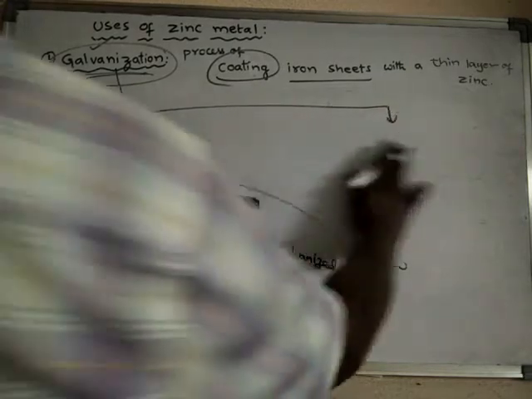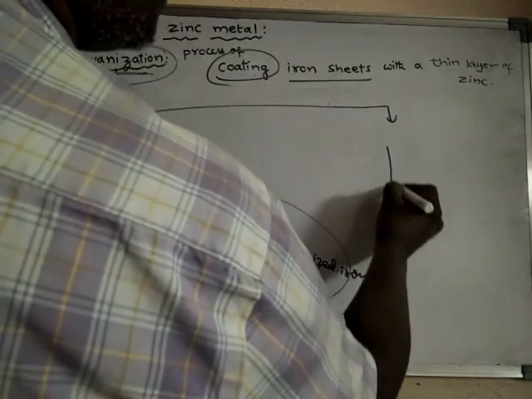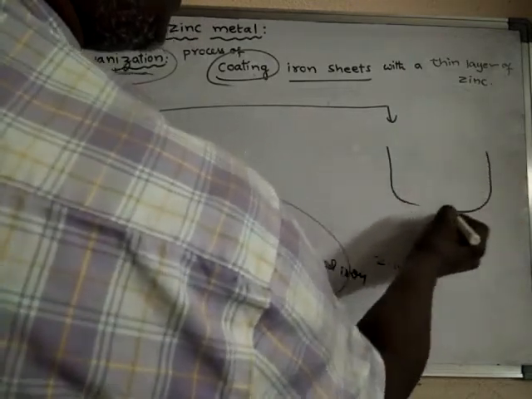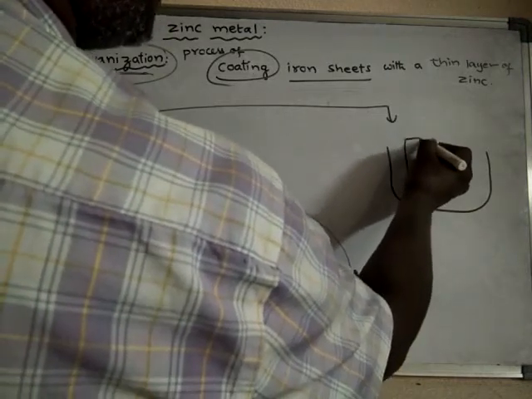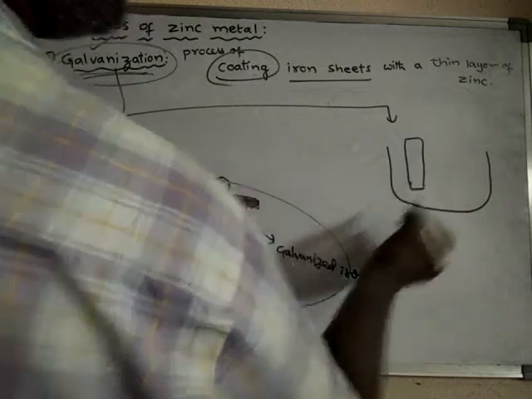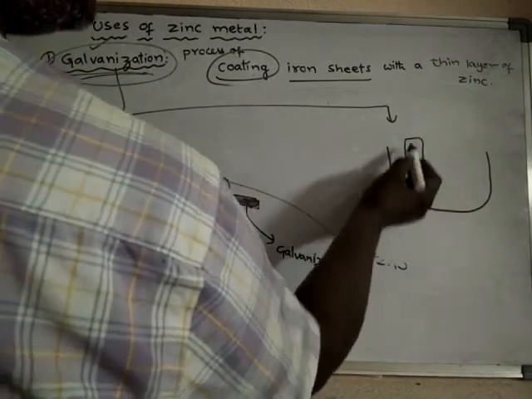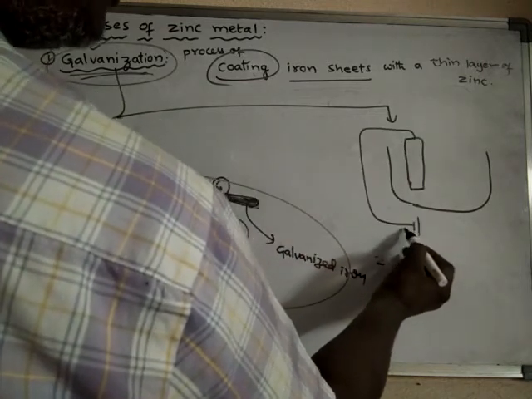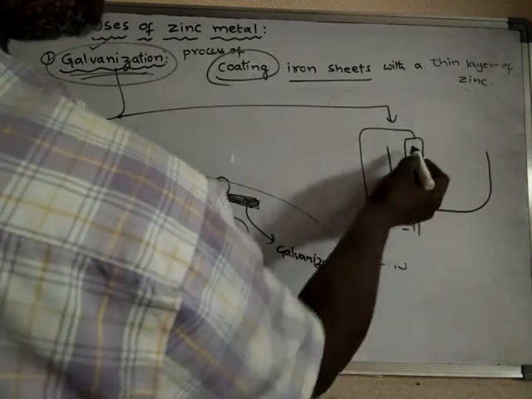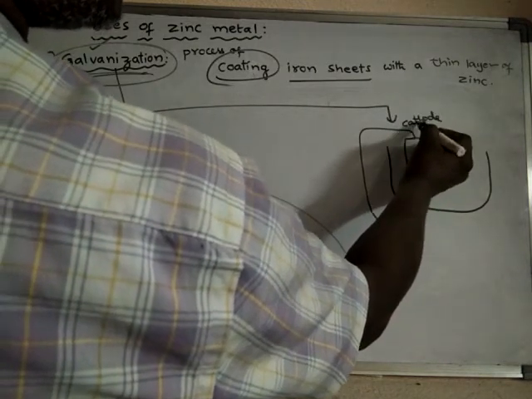In the second method, the thin iron sheet is taken and connected to the negative terminal of the battery. That means it acts as cathode.